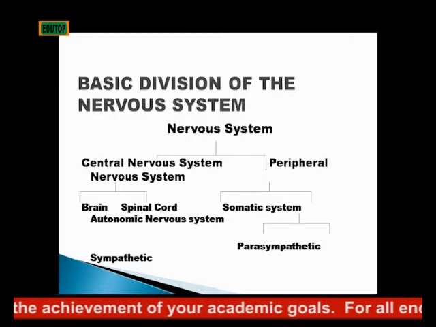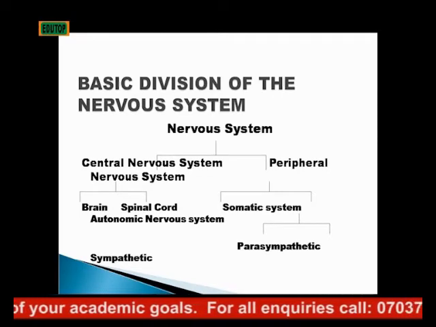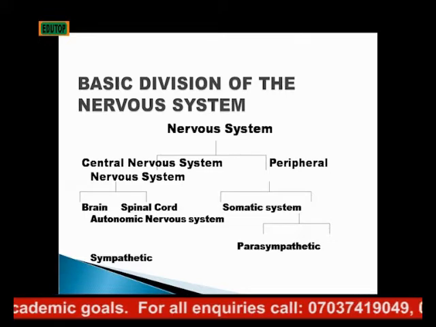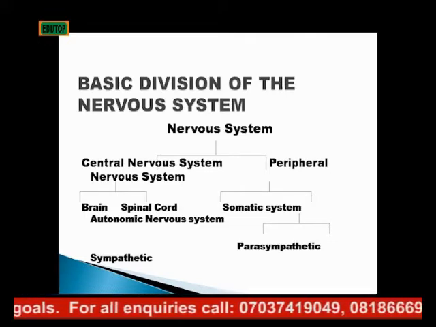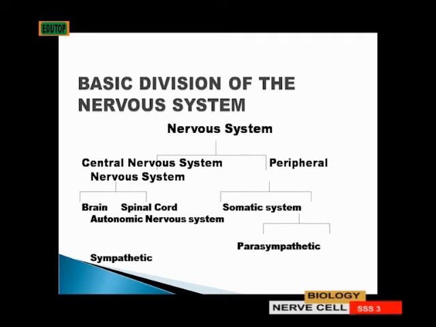So this is a diagrammatic representation of the basic division of the nervous system that I just explained. We have the nervous system divided into two: central nervous system, peripheral nervous system. The central nervous system is divided into two, the brain and the spinal cord. Then the peripheral nervous system is divided into two: the somatic system and the autonomic nervous system. Then the autonomic nervous system is also divided into two: the parasympathetic and the sympathetic nervous system.